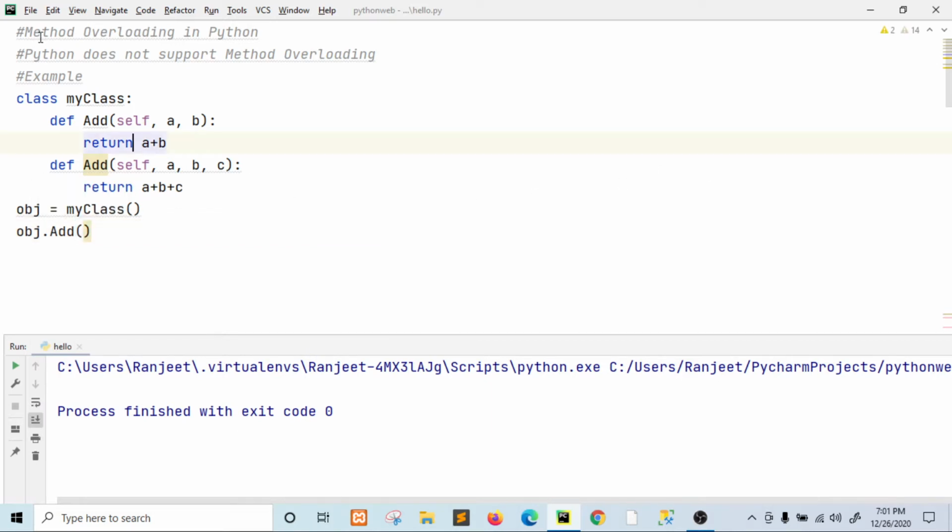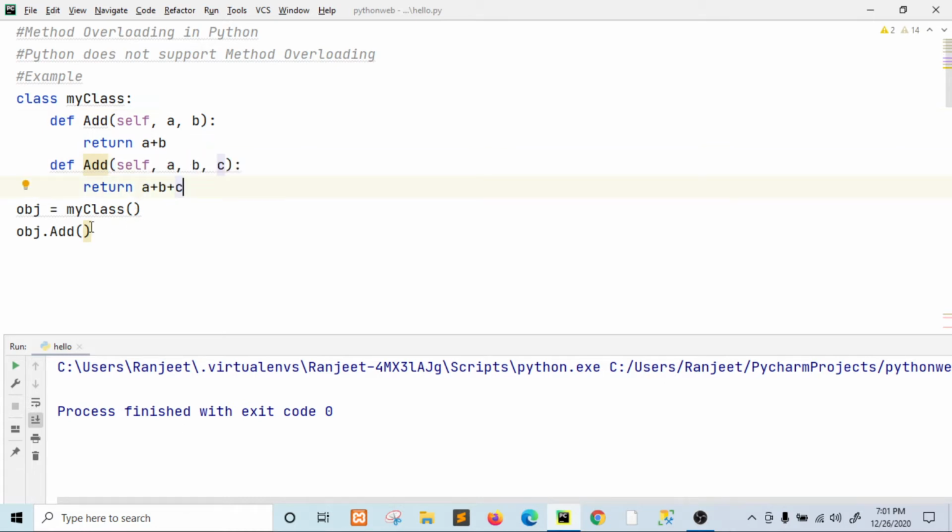So now here we are learning method overloading in Python. So this is our class, MyClass. There are two methods in this class, the add method, but the method name is the same, add, right? Here we are passing two parameters, here we are passing three parameters, right?